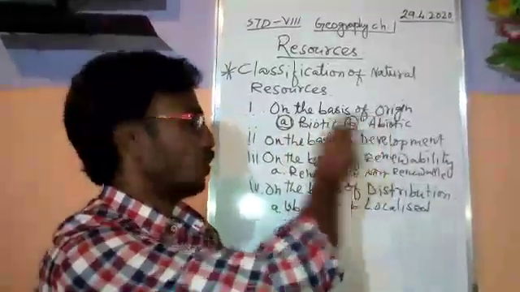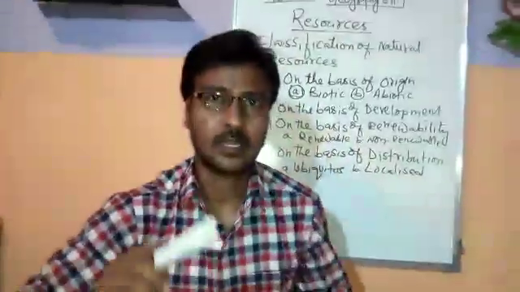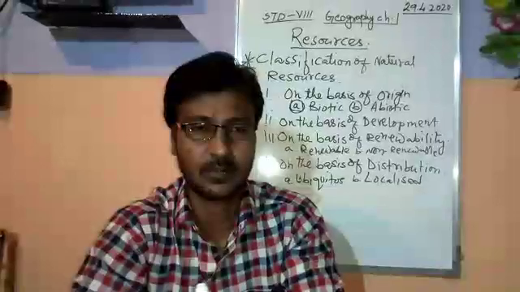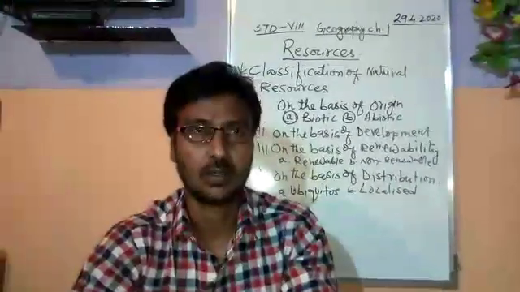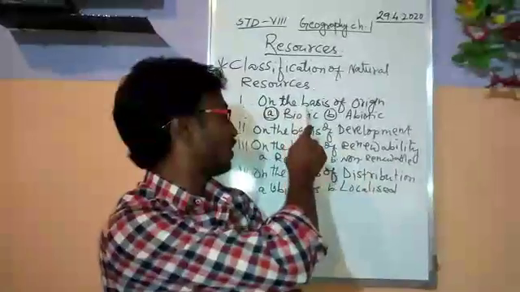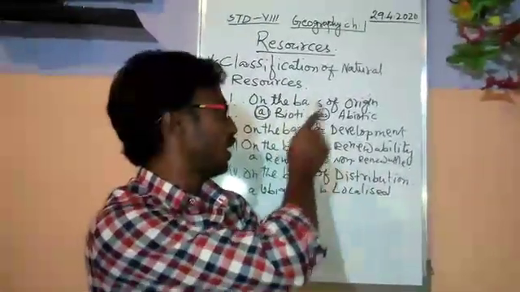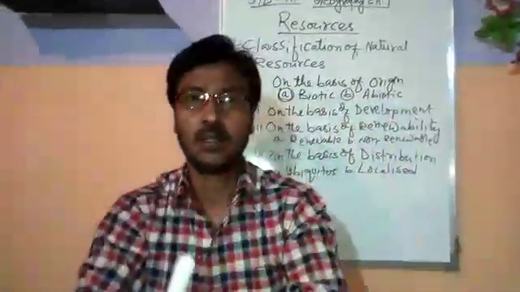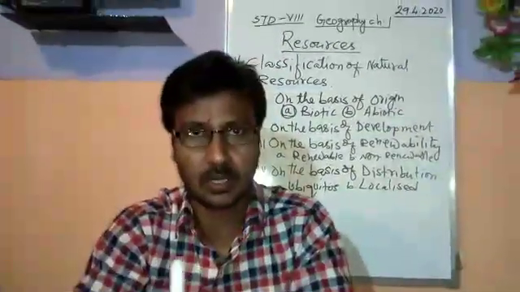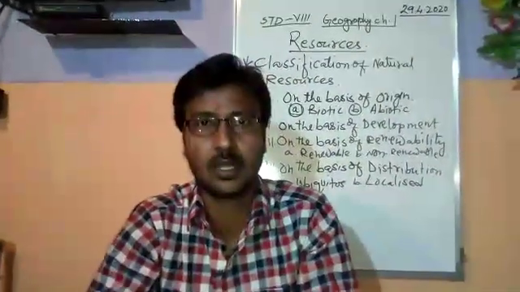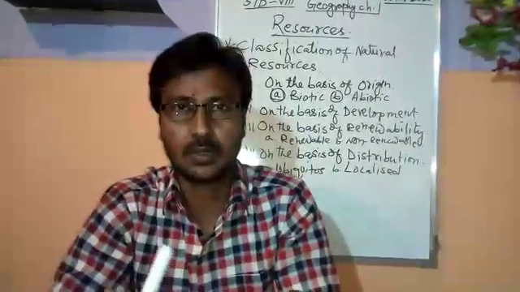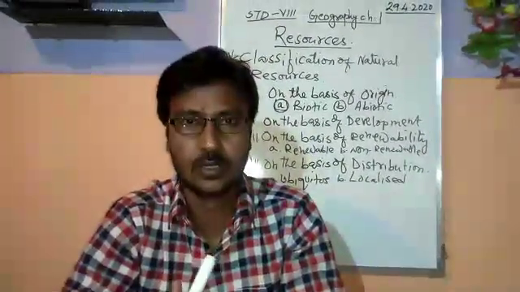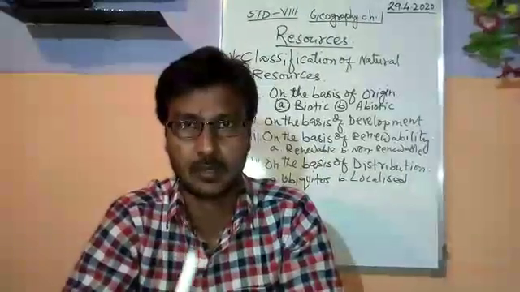Classification on the basis of origin. Natural resources are first classified on the basis of their origin. When we see on the basis of origin, they are classified as biotic and abiotic. On the basis of how they originate, how they are created in nature, the resources are classified as biotic.